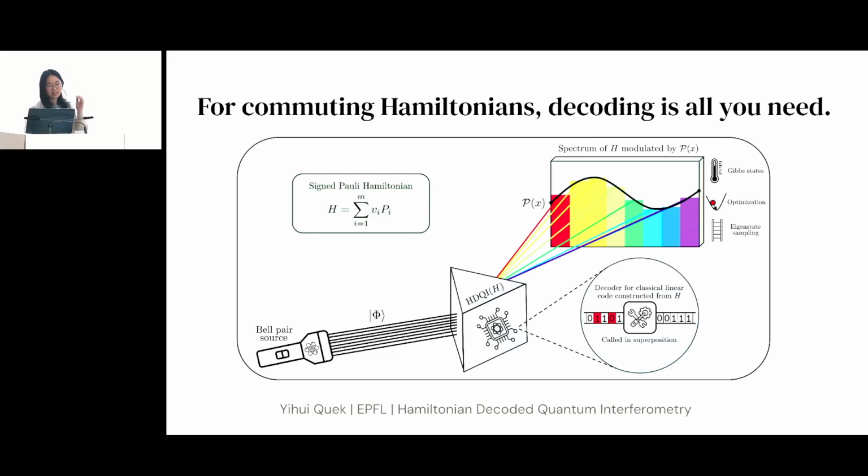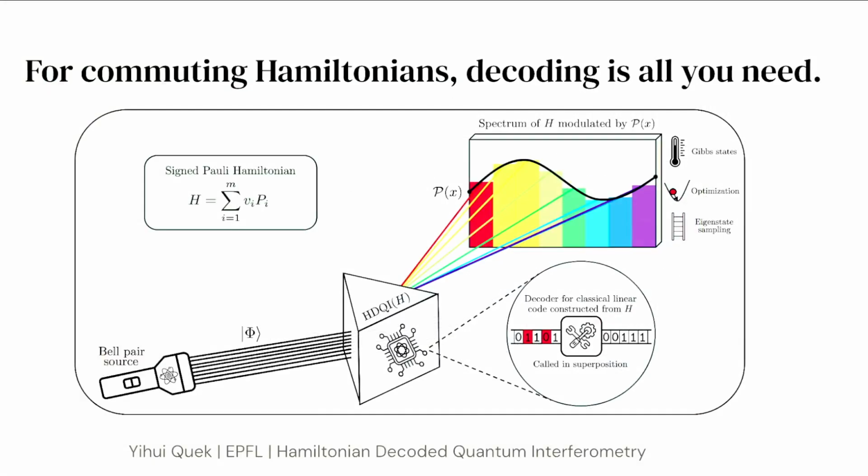Okay, so just to recap, I'm going back to this picture. What we do is we start off with a maximally entangled state, which is the torchlight there. And then you can think of HDQI as some kind of algorithm that applies different weights to the different eigenvectors in the spectrum of a given Hamiltonian. And what's actually powering this algorithm is that it's secretly running a little decoder inside it.